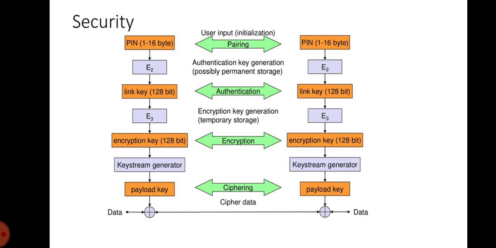Coming to security, Bluetooth devices can transmit private data. For example, data can be transferred between a PDA and a mobile phone. A user clearly doesn't want another person to snoop on the data transfer. Therefore, security of data is needed here. So security in Bluetooth plays a very important role.